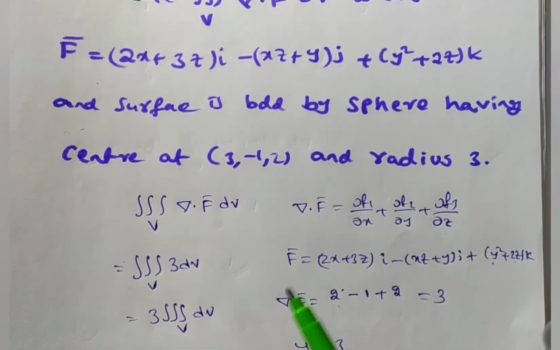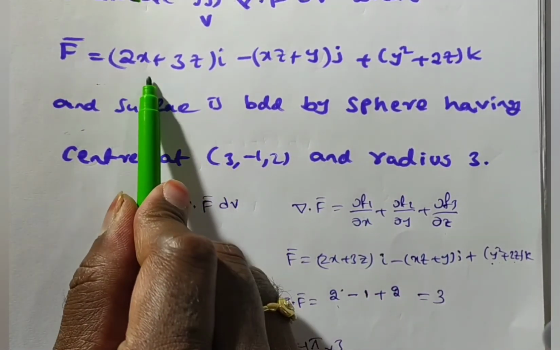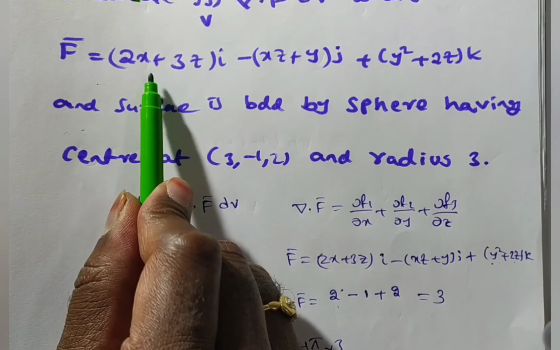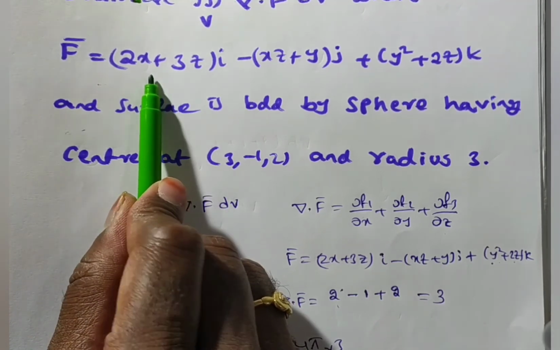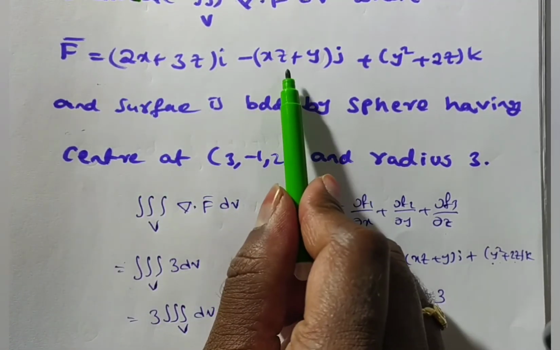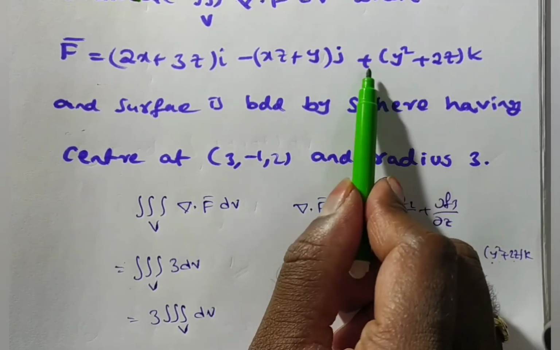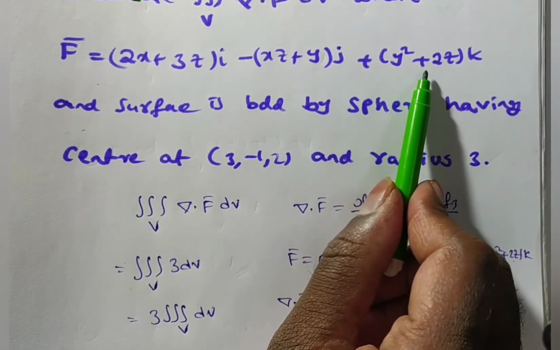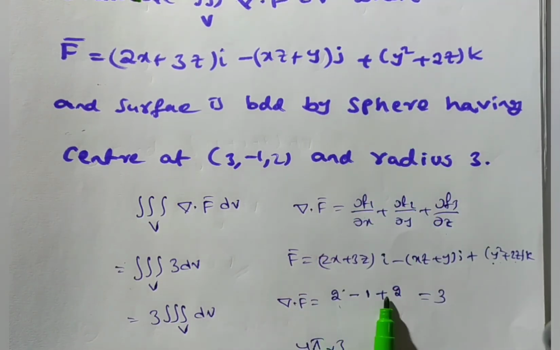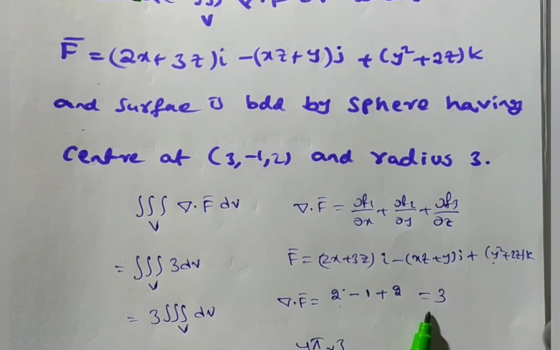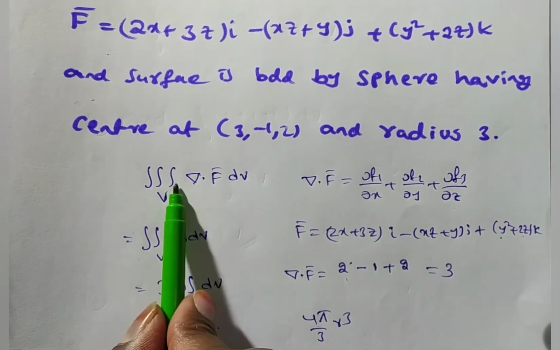With respect to x we get 2, with respect to y we get minus 1, with respect to z we get 2. So 2 minus 1 plus 2 is 3. So del dot f bar is 3.